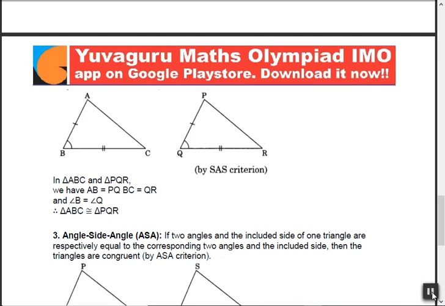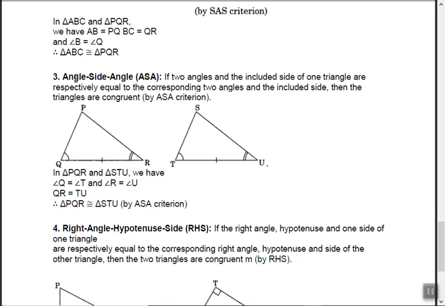Okay. Next is ASA. ASA means again the same logic. Angle, side, angle means two angles and one included side. Okay. If two angles and the included side of a triangle are respectively equal to the corresponding two angles and the included side, then the triangles are said to be congruent. Right. So got it by now? Two angles and the included side.